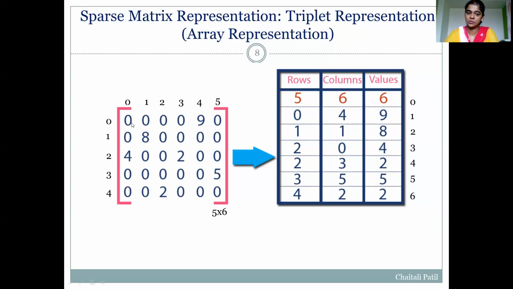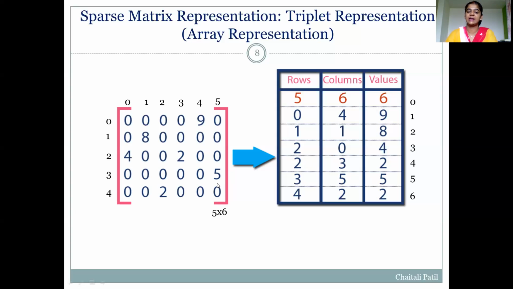Row number 2, column number 0, and non-zero value 4 we have written as it is. In the same row, the next non-zero element is 2. Its row number is 2, so we have written 2, but its column number is 3. So column number 3 and non-zero element value 2. So we have added records for these two in this triplet.